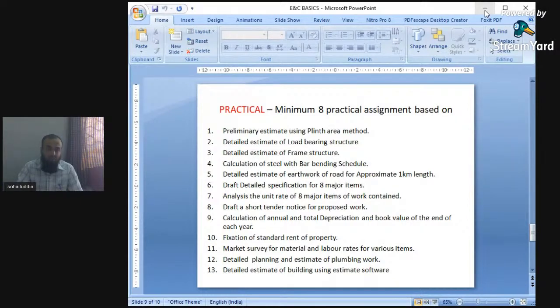Next, 11th is survey. We have to find out the market rates of labor and market rates of materials. Then 12 is detailed planning and estimation of plumbing works, and last, 13, is detailed estimate of a building using the estimate. So we will have 8 practicals out of these 13 practicals.